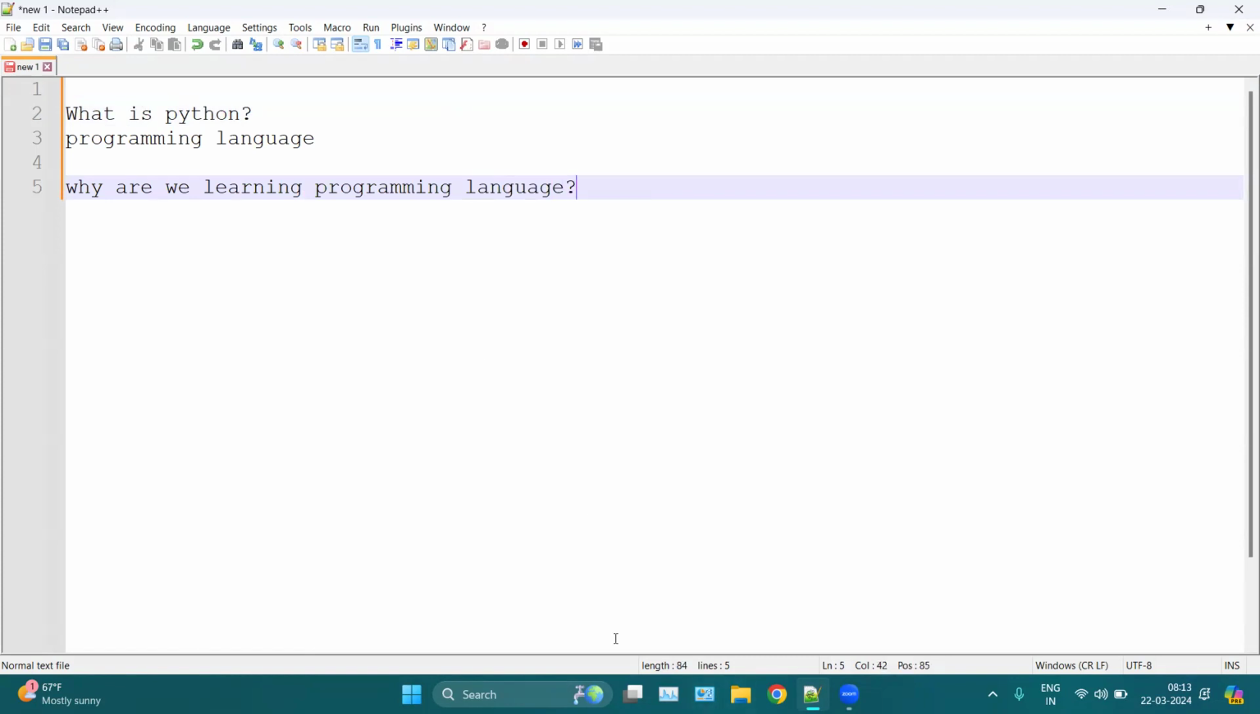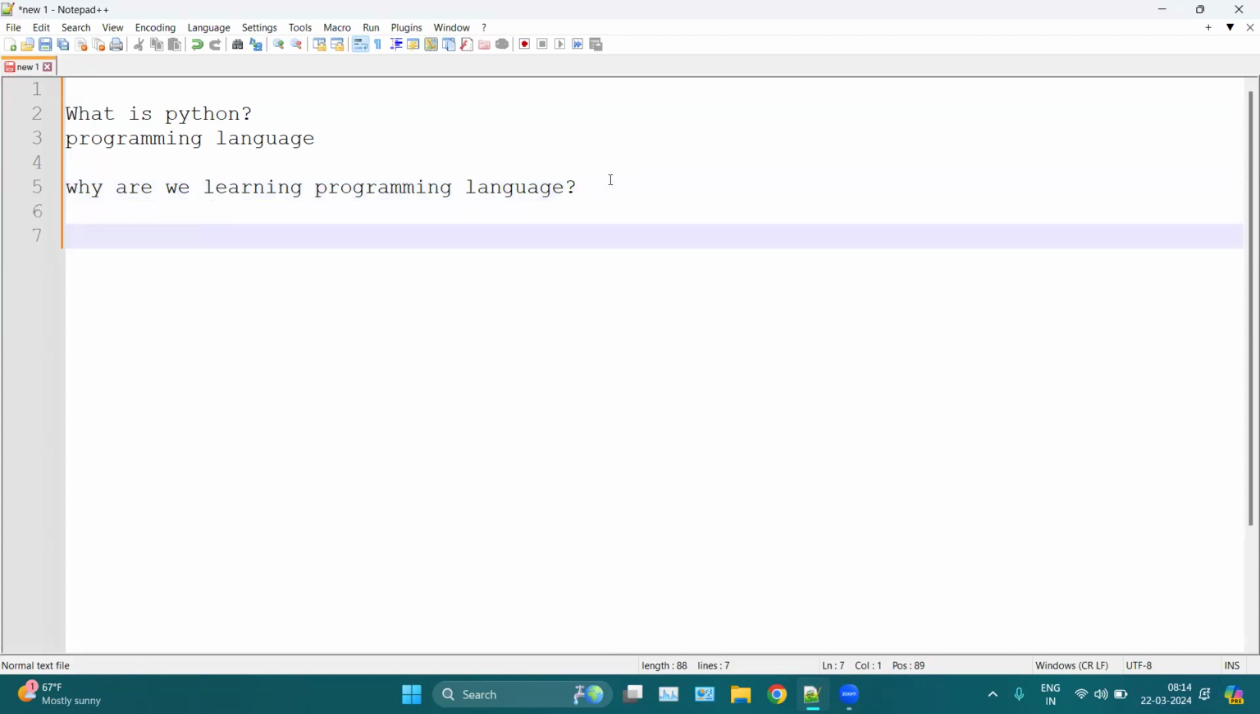So, anyone like to answer? Why are we learning programming languages? What is the use case or the actual need of learning any programming language? Not just Python, any language. Okay. So basically, we are learning it to interact with the machine, right?